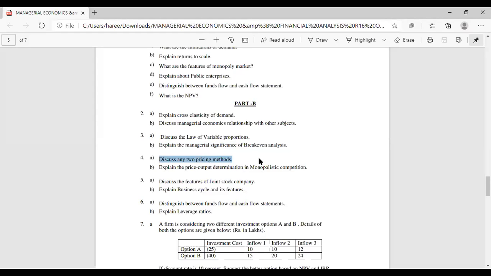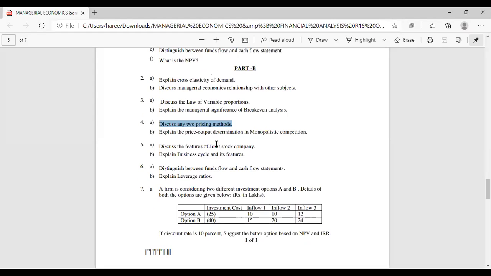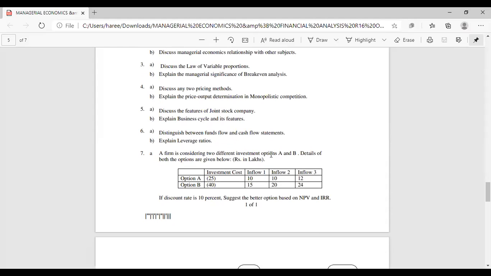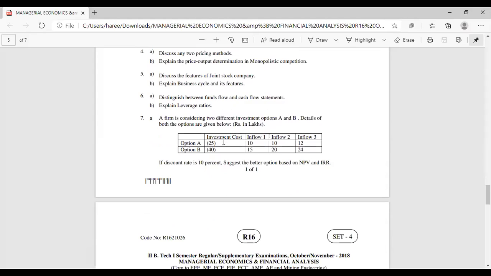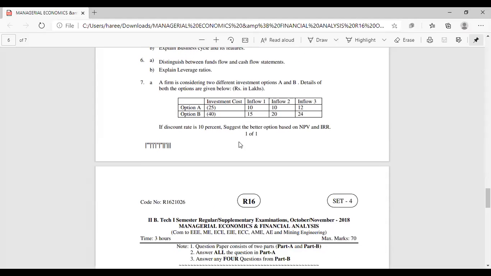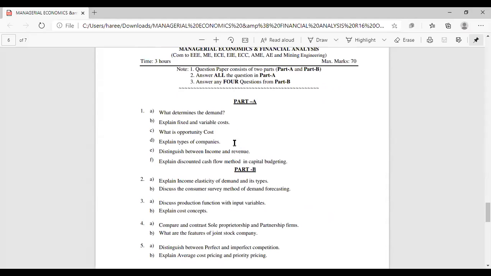Explain the price output determination in monopolistic competition. This thing also we have discussed. In the next units, from the fourth unit onwards, you will be studying this. What is a joint stock company? What are the different types of business cycles, fund flow and cash flow statements, ledger accounts? Here we will also learn how to maintain the accounts.